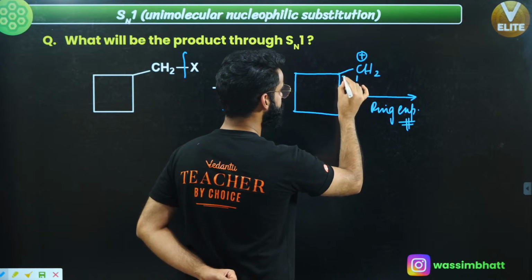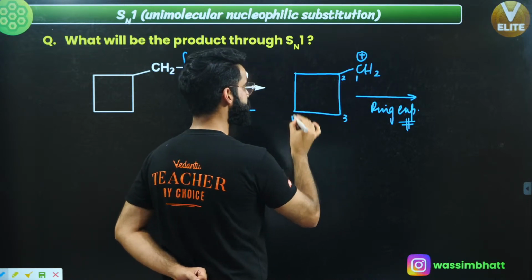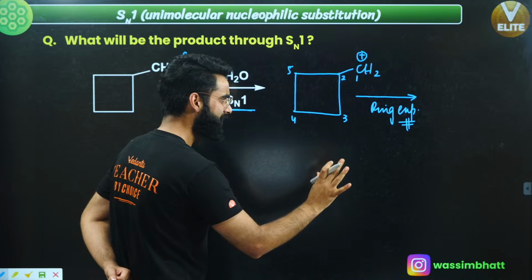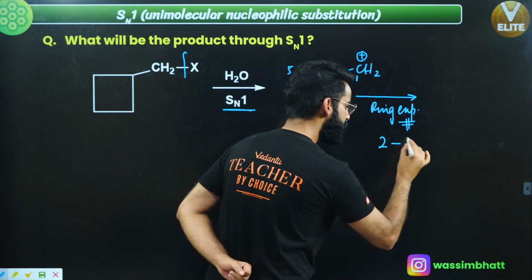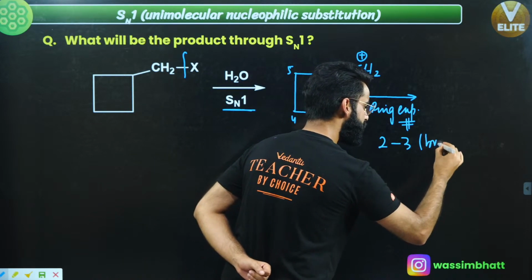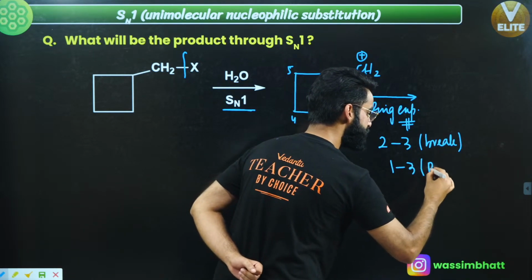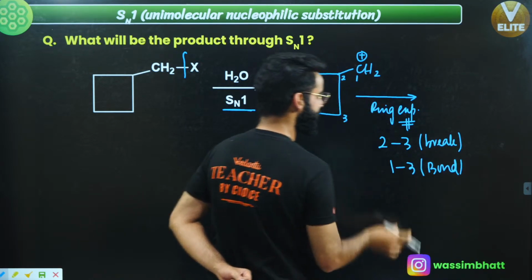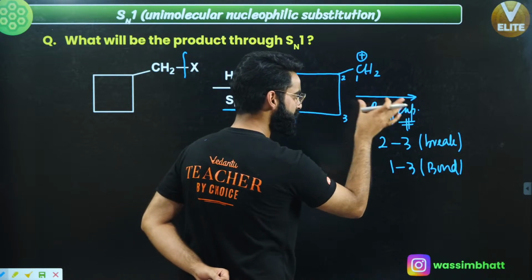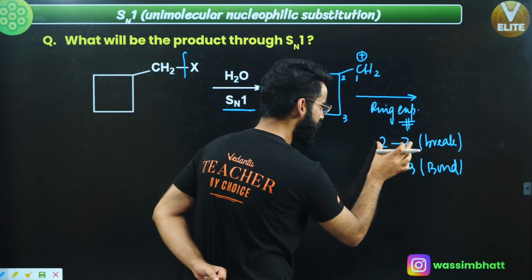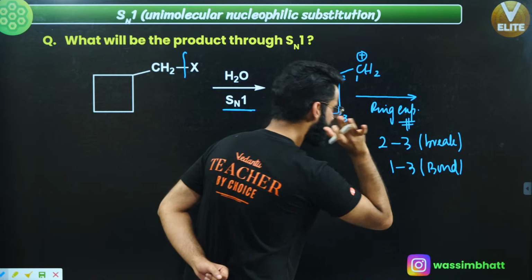Now how the ring expansion is going to happen over here? Let's call this carbon number 1, this is 2, this is 3, this is 4, this is 5. Simple. Break the 2,3 bond and make the 1,3 bond. Whenever you try to do the ring expansion or ring contraction, simply you are going to break the 2,3 bond and make the 1,3 bond.